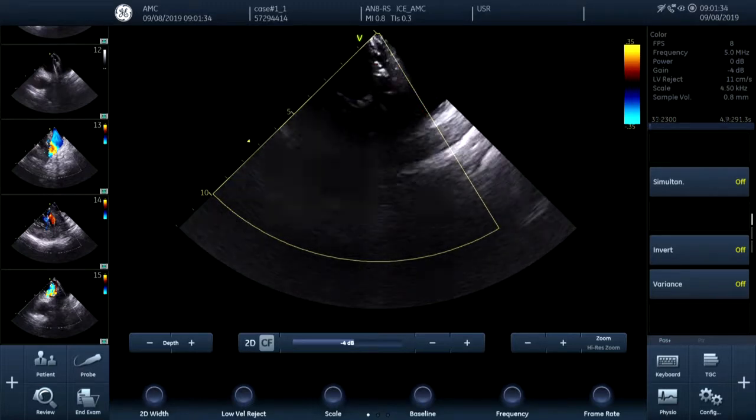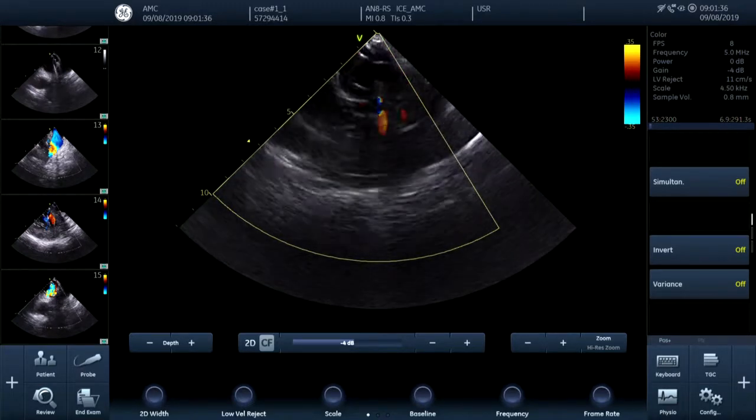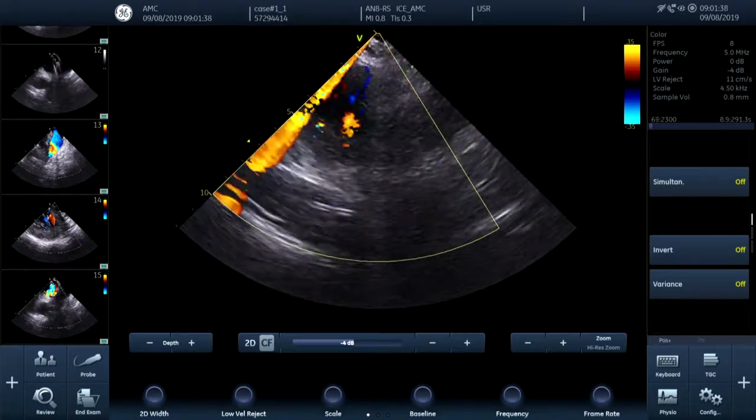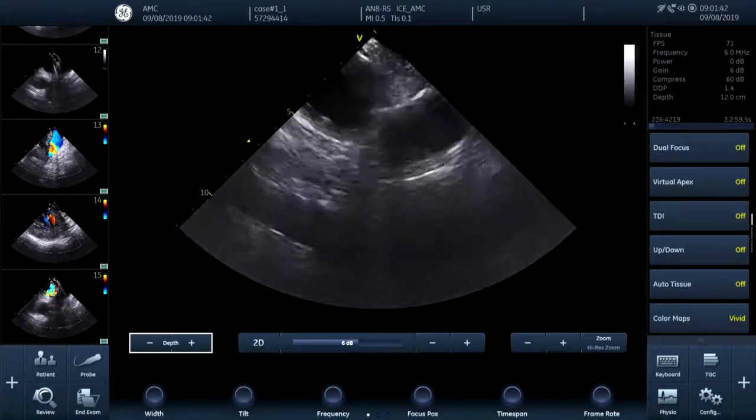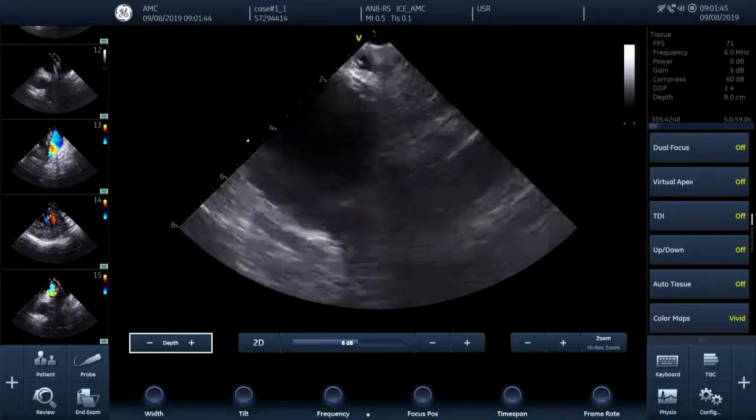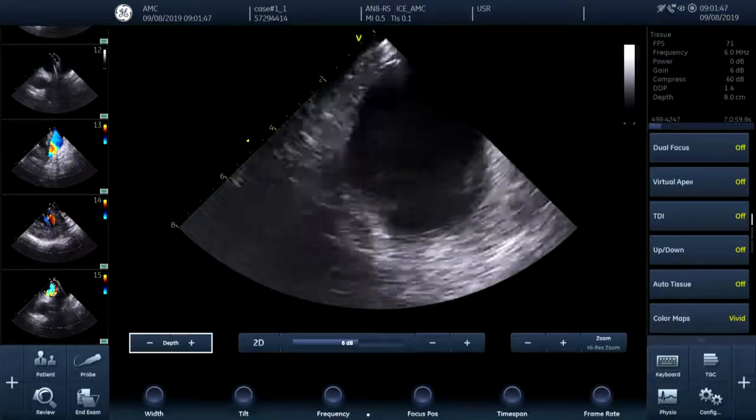But the patient's payment is low cost. Okay. Good, can you adjust the depth? And this is TV, right?